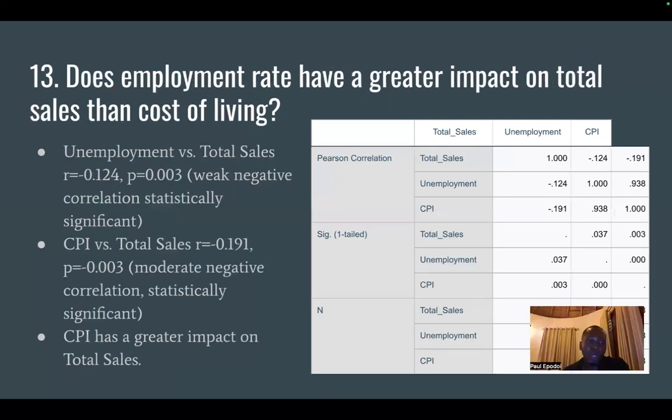And on question 13, as to whether employment rates have a greater impact on total sales than the cost of living, we realized that the cost of living has a greater impact on the total sales compared to the employment rate, which had a weak negative correlation, and statistically significant.